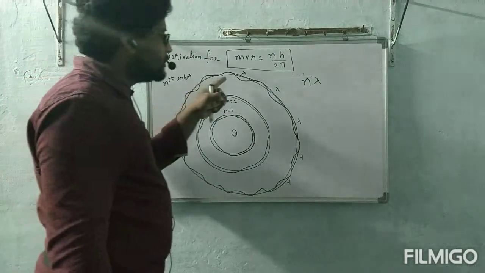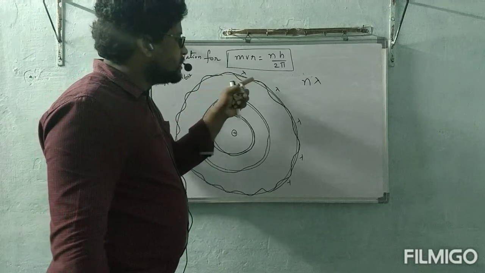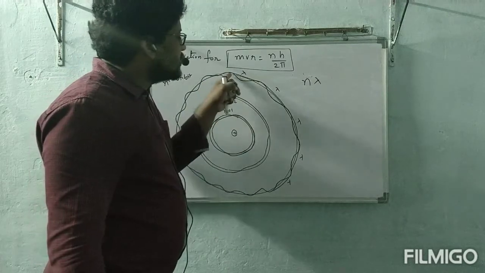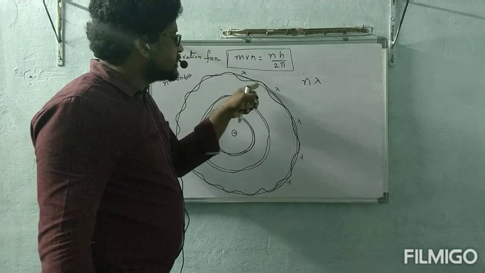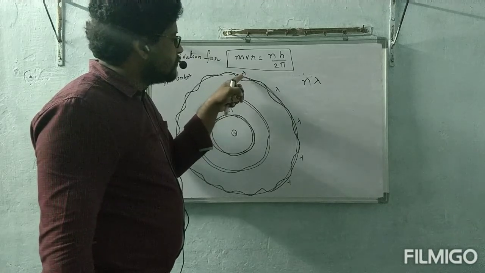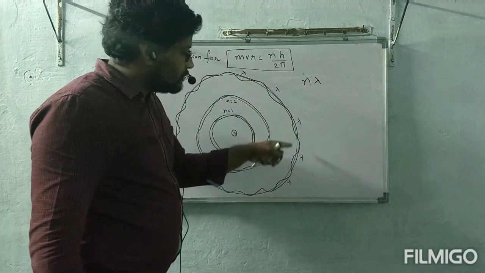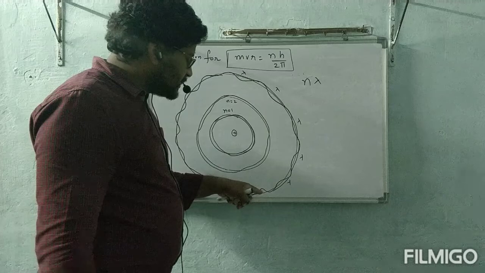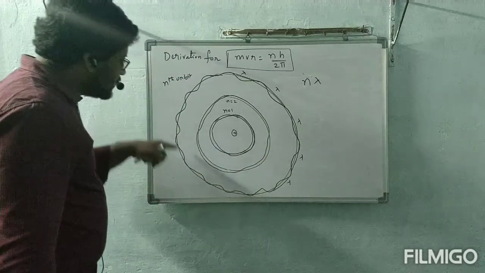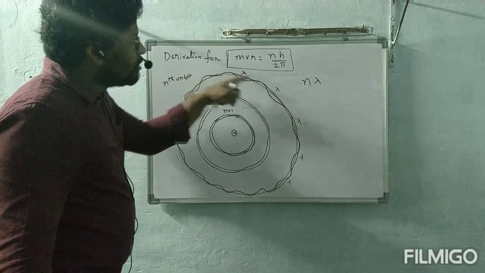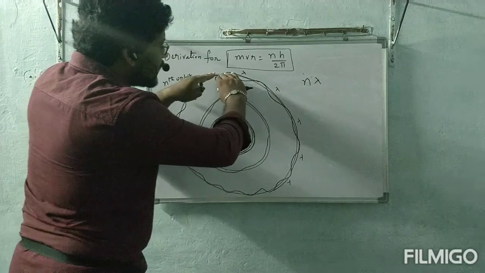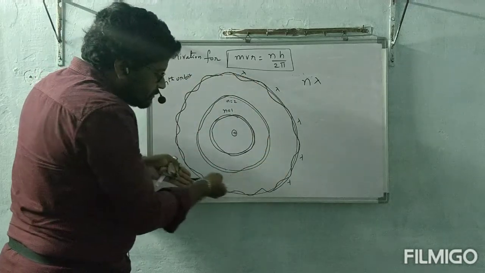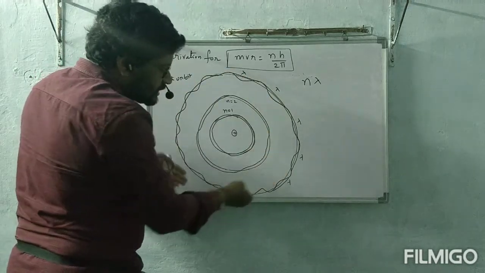What is meant by lambda? Distance between the two crusts or two troughs. I consider here two crusts, and I told this crust and this crust are differentiated by lambda. 1, 2, 3, 4, 5, 6. Like this, if you circle like this up to here, how many lambda are there? N lambda. Okay, that n lambda is nothing but the circumference of the circle.